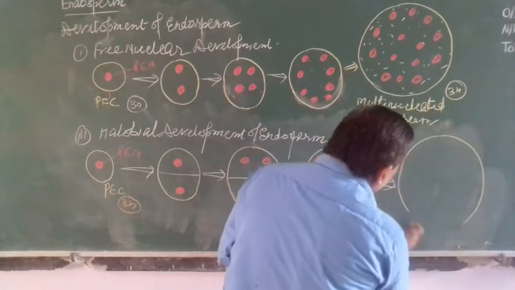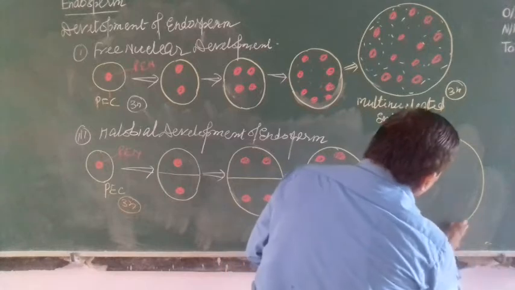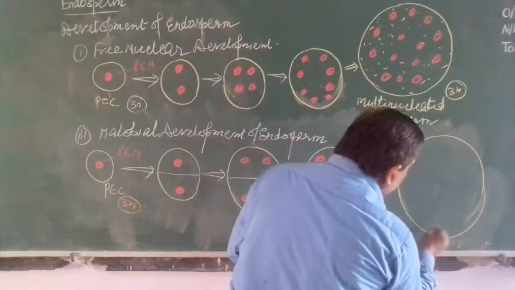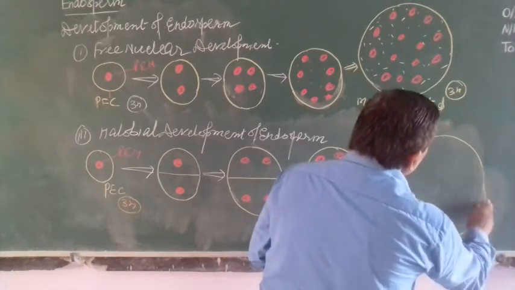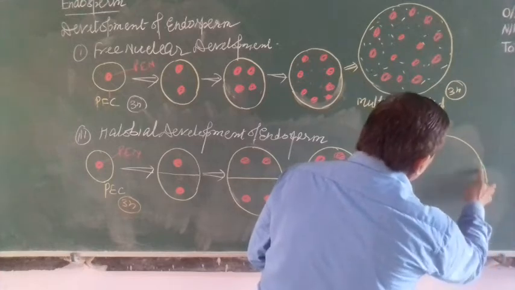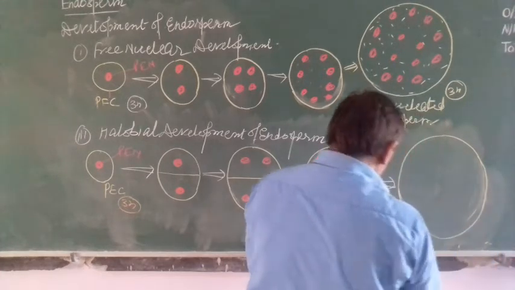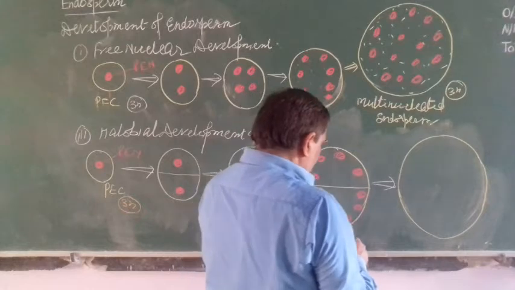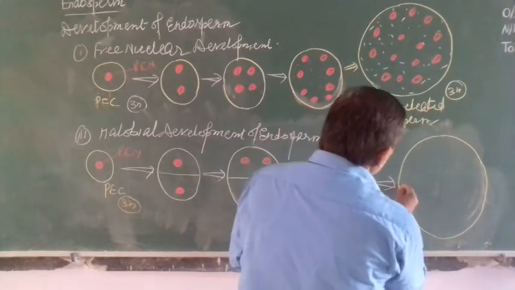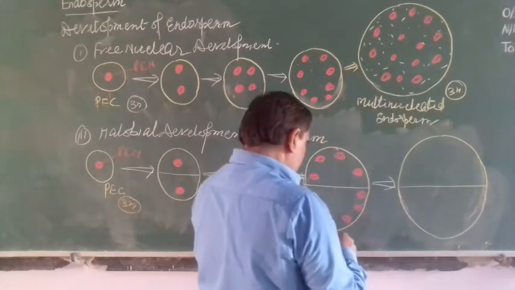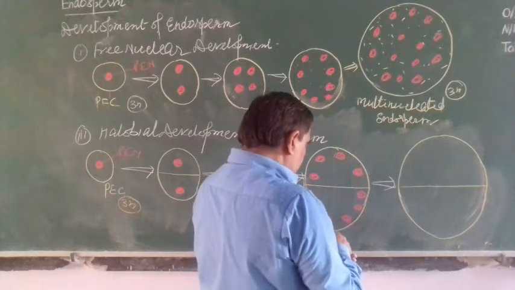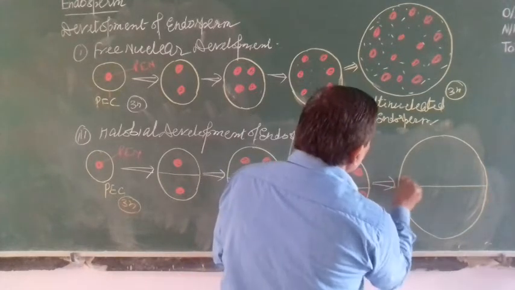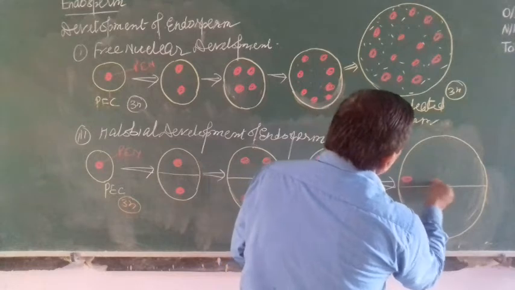Why is the nucleus dividing? Because when the cell increases in size, one nucleus cannot control the activity of the cell. So the nucleus divides to form 2 nuclei, again 4 nuclei, again 8 nuclei. So this way the endosperm is bicellular, 2 cells are here, but a large number of nuclei are here.